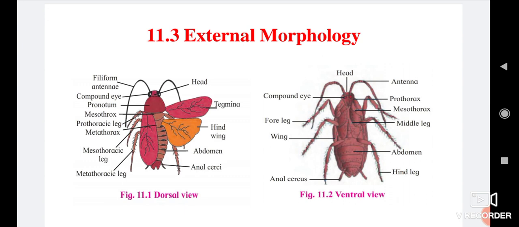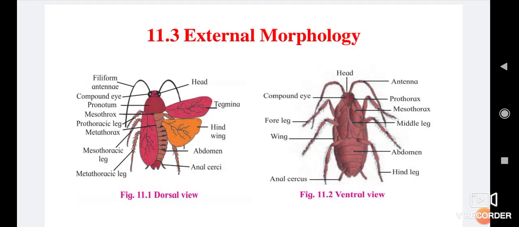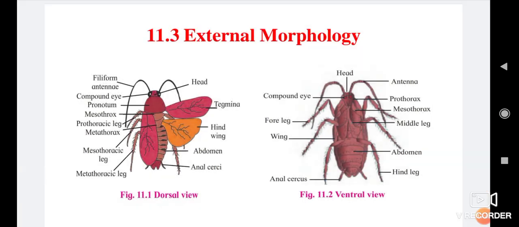Male has a narrow and tapering abdomen. Female abdomen is broader. The 9th sternum bears a pair of short, unjointed anal styles. Anal styles are only found in male and absent in female. Externally, the male cockroach is identified as larger than the female, with anal styles present. So anal styles absent and a wide body, these are the female cockroach.